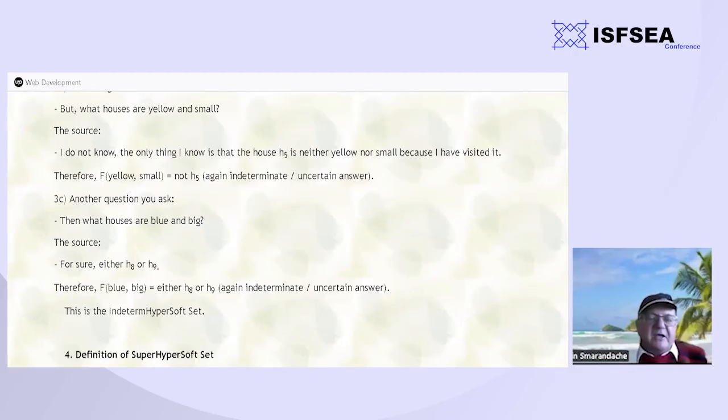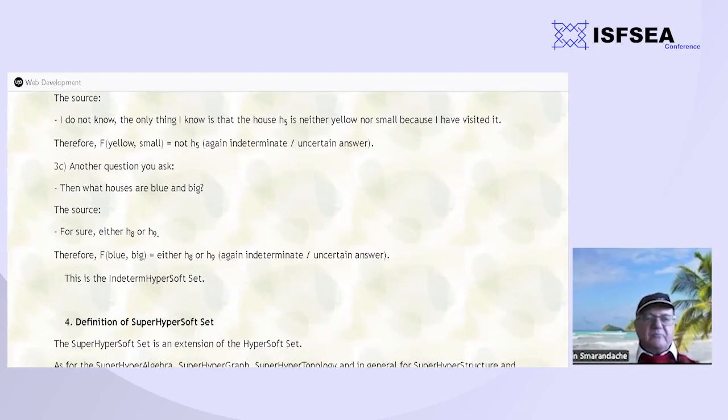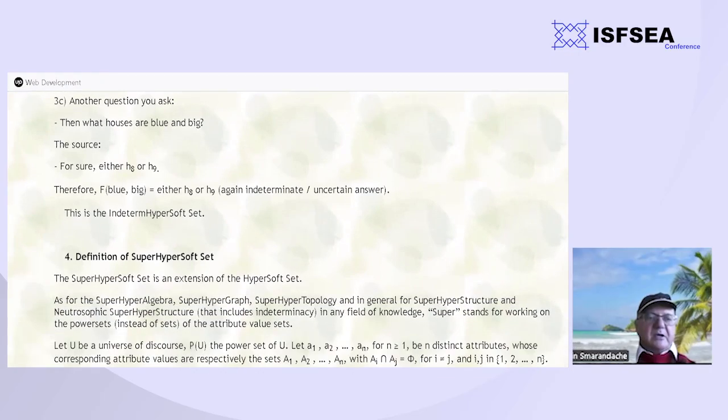H5 doesn't verify it, but about the others, we don't know if they are or are not. Another question, what houses are blue and big? Again, it said for sure either H8 or H9. So the correct answer may be either H8 or H9. So we have a little more information, but we don't know how to choose between H8 and H9.